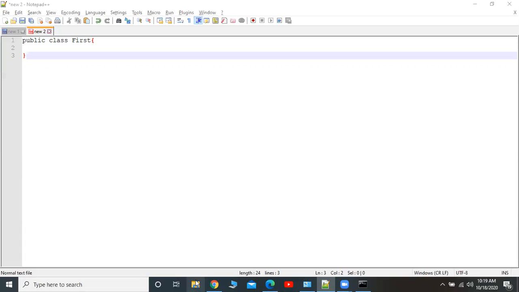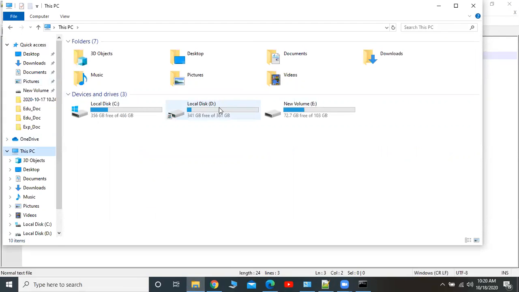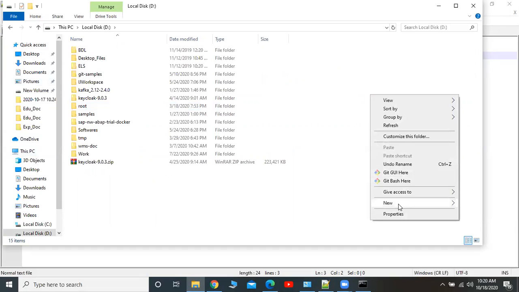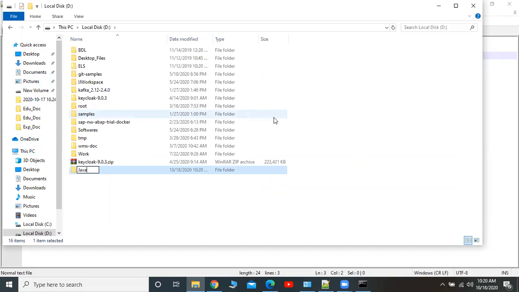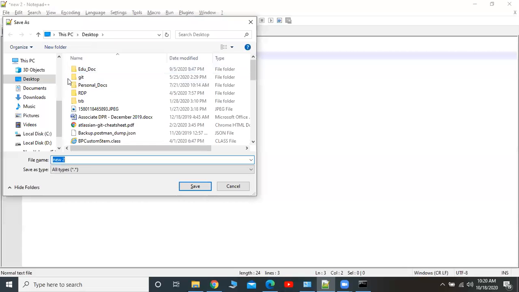Now before that I'm going to create one small folder inside my machine to store all our Java programs. Here see there is a folder called Java. I'm going to create Java samples, one small folder. I'm going to save my files under this folder.